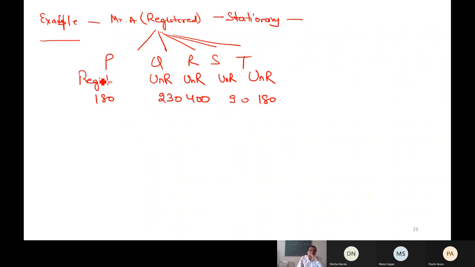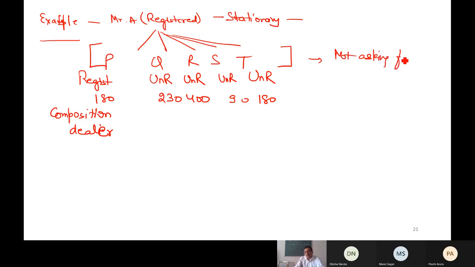This recipient P is a composition levy scheme dealer. And all these 5 are not asking for a tax invoice, personally they are not asking for it. Now, my question to you is, can you tell me that Mr. A, being a supplier, has to issue the tax invoice in which case compulsorily?